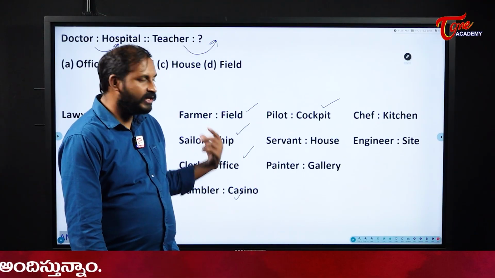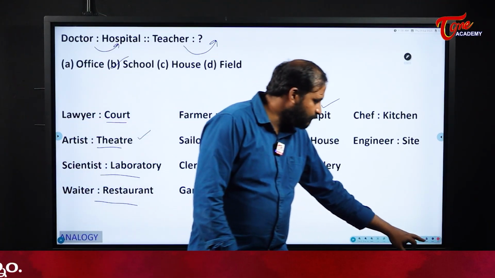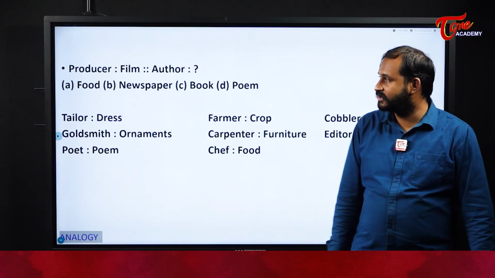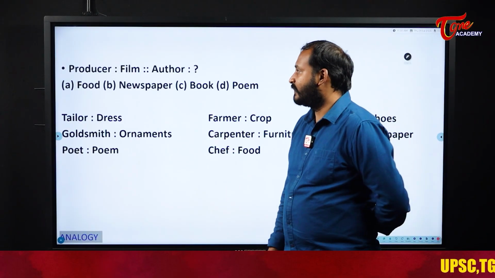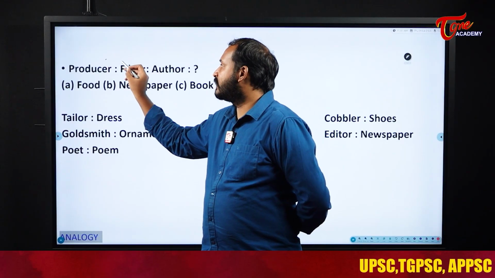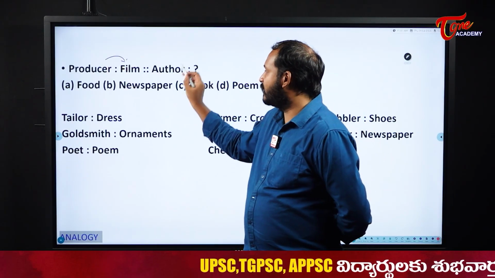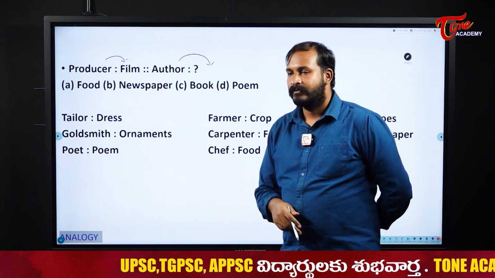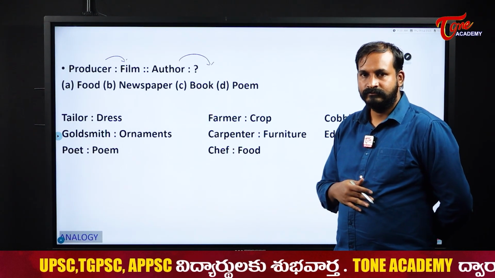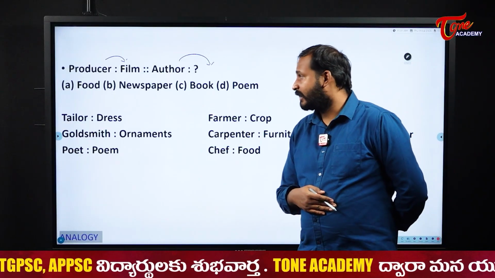Okay, so these are the frequently asked words, students. So please have a glance at these words. Why? Because these are very important. Producer, film. A producer is the owner of the film. Usually he will produce the film, right? And similarly, author will do what? Author will write a book or will write a poem.